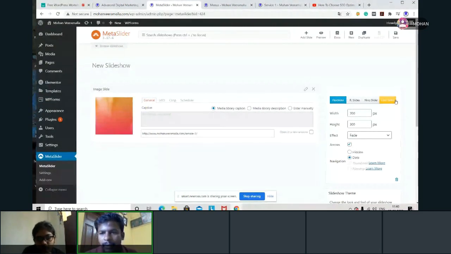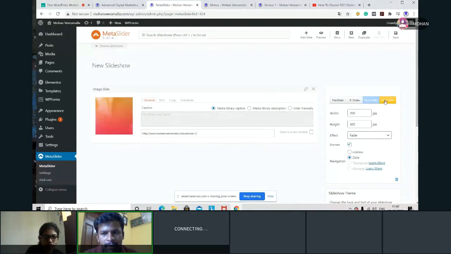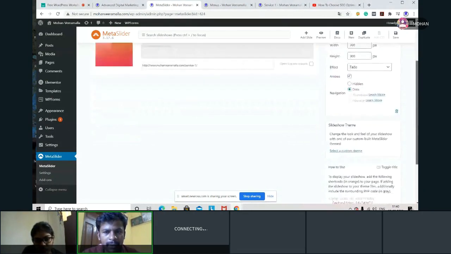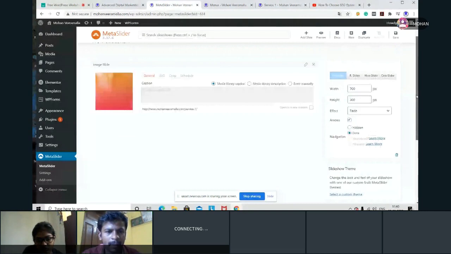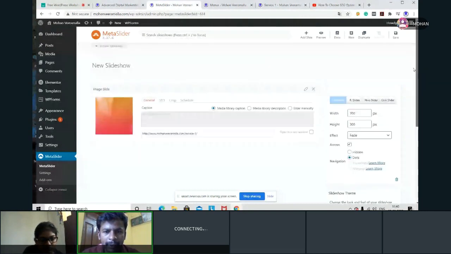Any property you can use, depending on what kind of property you want to show. Now I selected Art Sliders; we'll check Nivo Slider, Coin Slider. Depending upon the design, you can go with whichever design you want. I selected only one, and now I'll select some more slides.